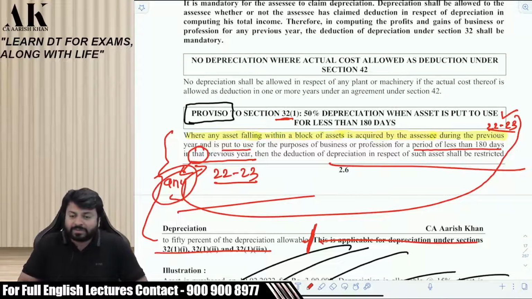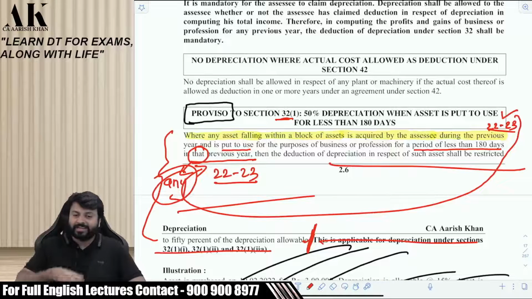This is how you will become an expert. Nobody teaches you this in CA Inter. Did you know about this from CA Inter? This is a very big thing. In fact, in CA Inter, you take half only in the next year, which is wrong as per law.